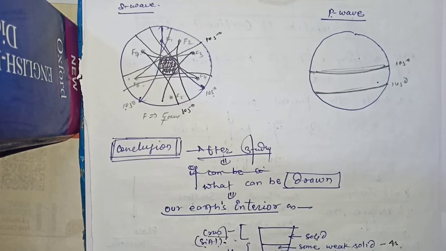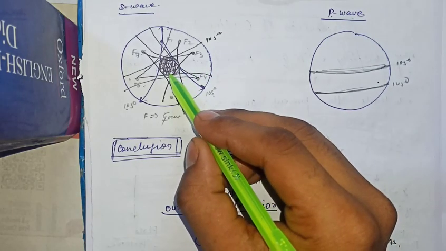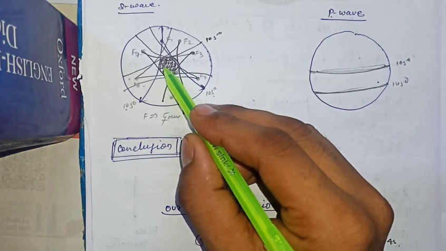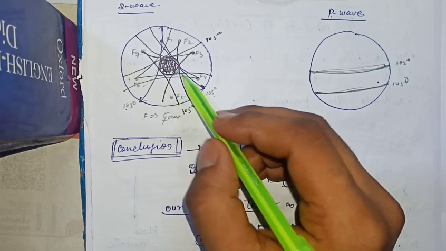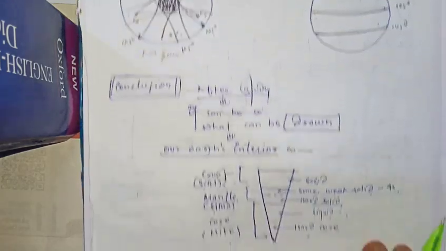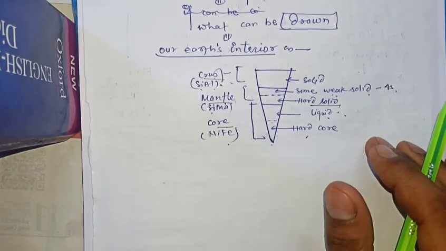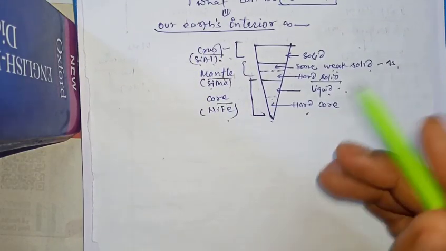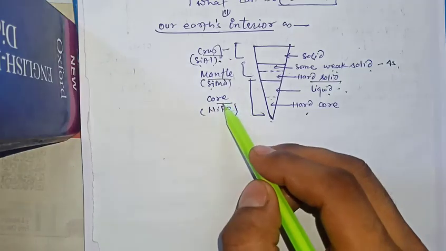After much study and analysis, it has been found that there are regions inside the Earth where there is a medium other than solid, and it has also been concluded that the Earth's interior can be divided into three major regions. These are crust, mantle and core.